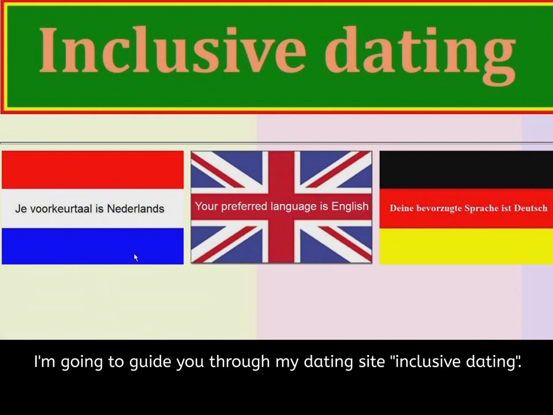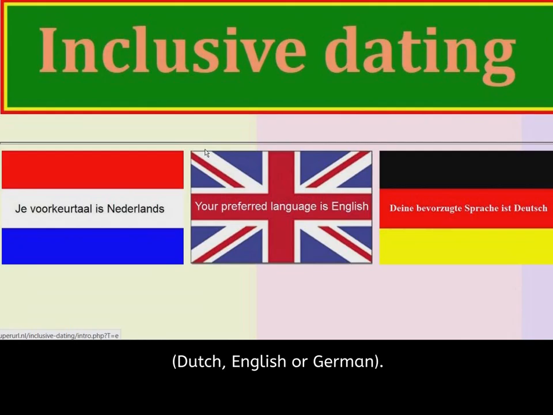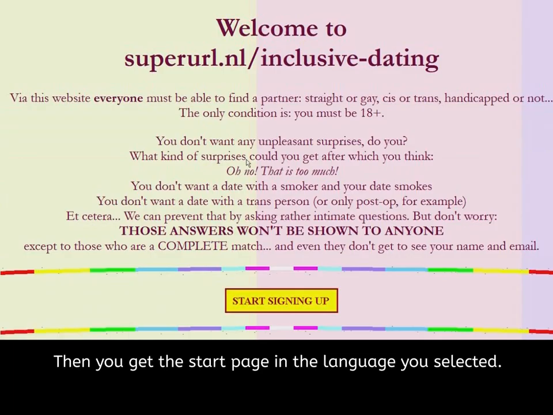Hello, I'm going to guide you through my dating site Inclusive Dating. The first question you get is select your preferred language, Dutch, English or German. Then you get to the start page in the language you selected.